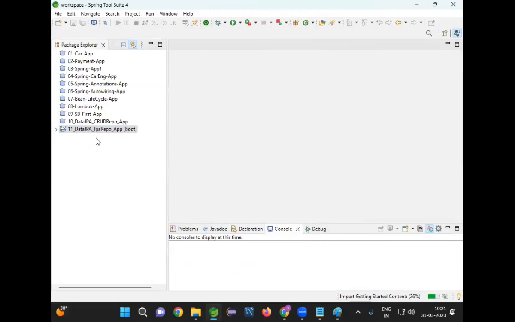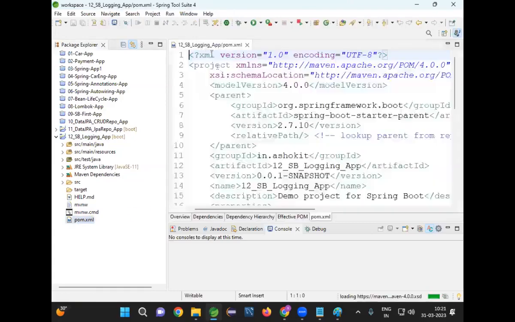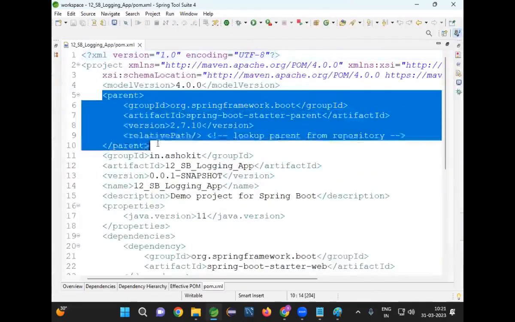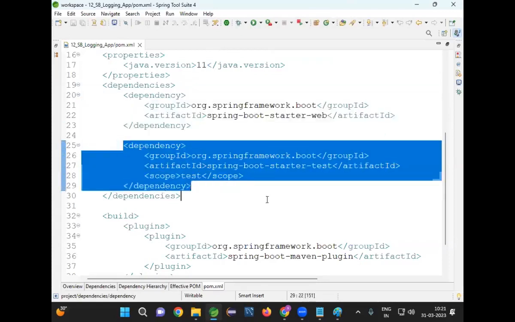I created one project. In this project, I'm using Spring Boot. Did I select any dependency for logging? No. I have selected only the web dependency to develop a web application. If you go to the project pom.xml, Spring Boot is available, web starter is available, and test starter is available.